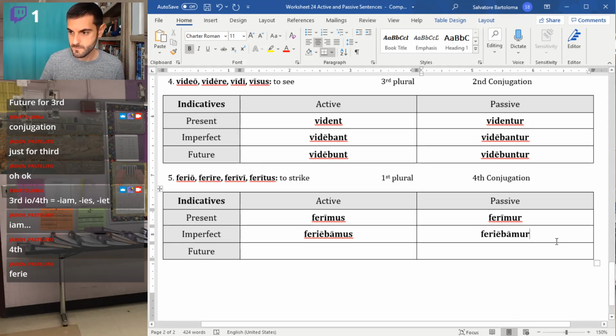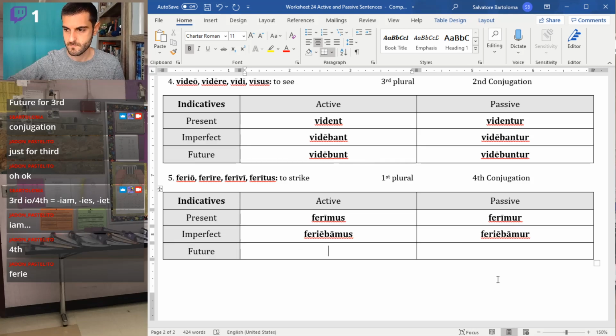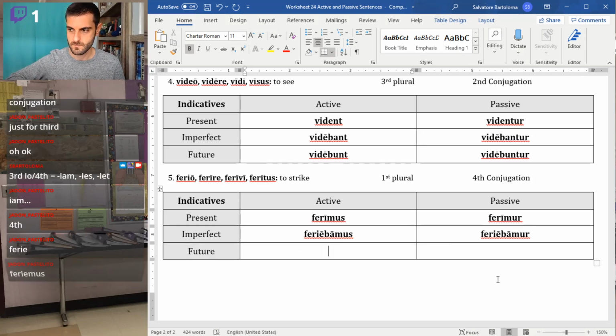Feriebamur. And then for future, of course, we're not going to use Bobby Boo. Fourth conjugation. We're so beyond Bobby Boo. Can't even see it. How would I make these two future forms? And then we out. Excellent.